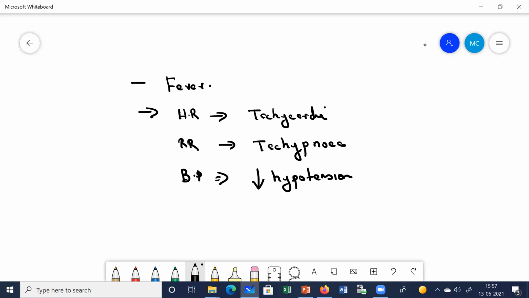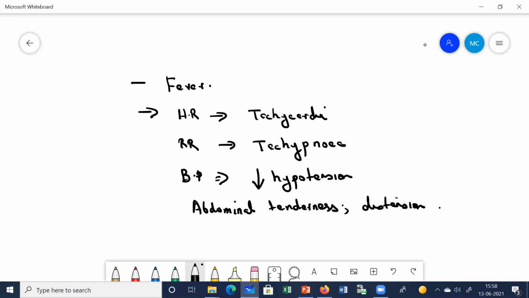Okay, and what else? Next, when you're going to palpate the abdomen, you're going to find abdominal tenderness and distension. The patient will complain of abdominal tenderness when you start palpating the abdomen, and you'll also find that the patient has developed abdominal distension.